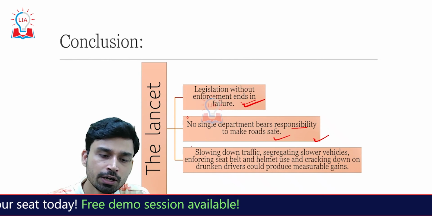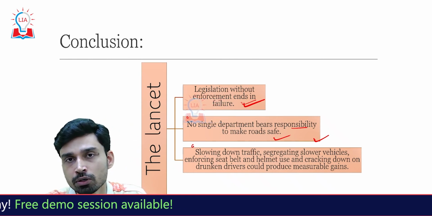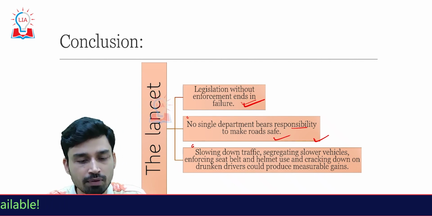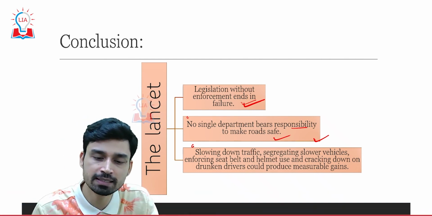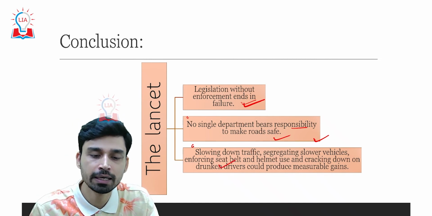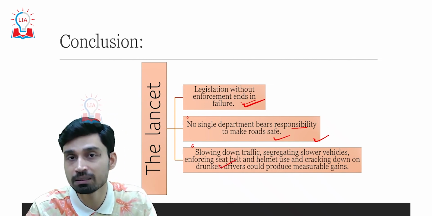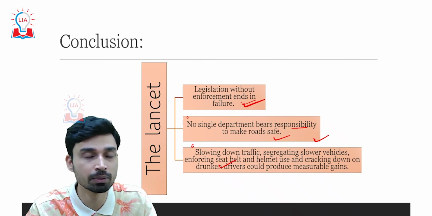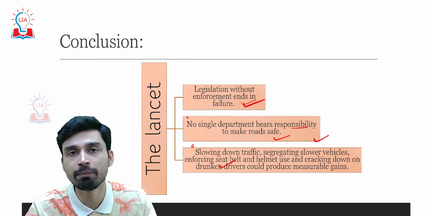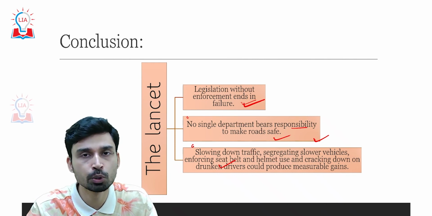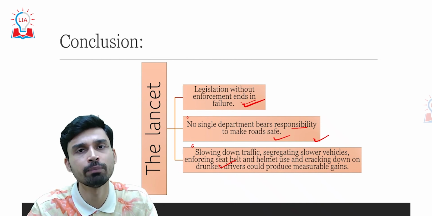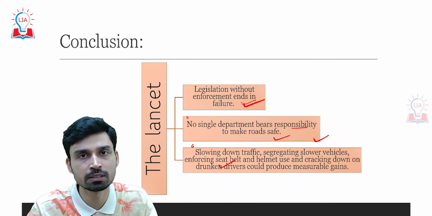And third is focusing on concepts such as slowing down of traffic, segregation of slower vehicles from faster vehicles, enforcing seat belt and helmet use, and police crackdowns, especially on drunken drivers. It could produce measurable gains, as seen in other developed countries. So these are some steps that the Government of India as well as the state governments can take at a regional level to ensure that the high fatality seen in India due to road accidents can be curtailed, and the SDG goal can be met by 2030.